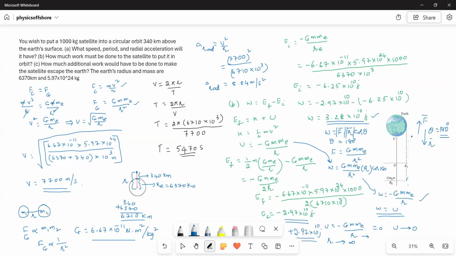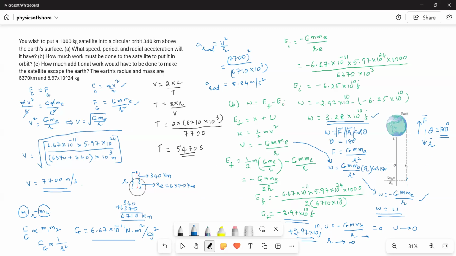So this is a multiple concept question in gravitation. The concepts involved are energy, work, the universal law of gravitation, and centripetal force. If you have a grip on these concepts, then you can solve this problem.